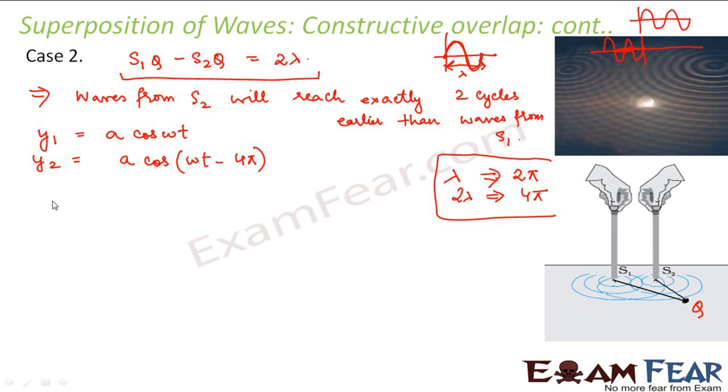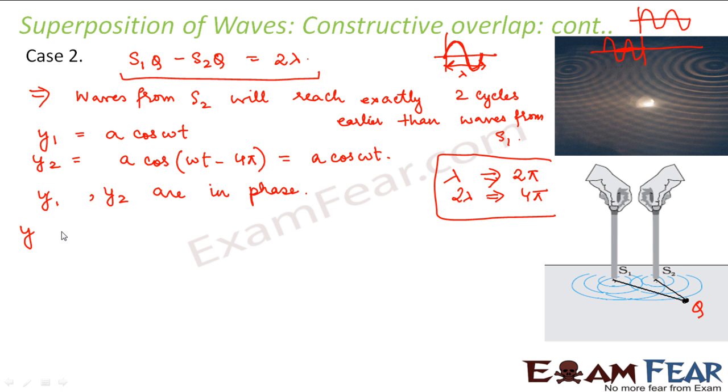Right? So now what is this? Cos omega t minus 4 pi is nothing but cos omega t. So we can say that y1 and y2 are in phase. Even though this 4 pi phase difference was involved, cos omega t minus 4 pi is nothing but cos omega t. That means both of them are in phase. y1 and y2 are in phase.